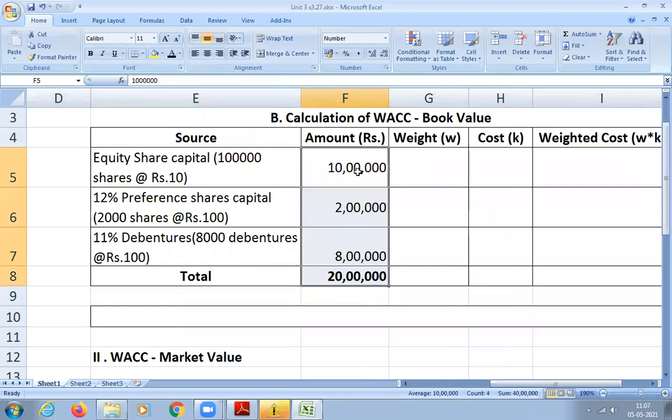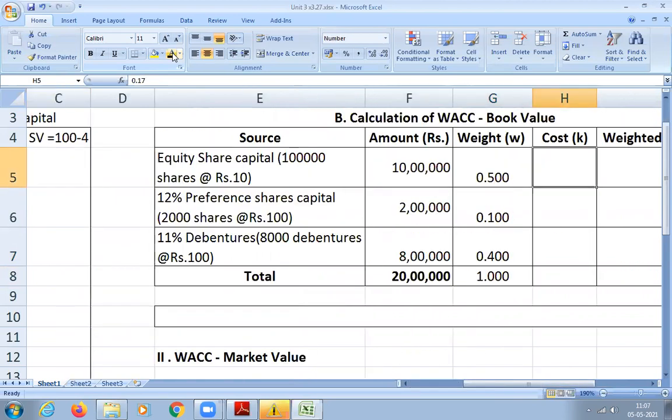Then calculate the weights now. 10 lakhs divided by 20 lakhs is 0.5. Next, 2 lakhs divided by 20 lakhs is 0.1. Next, 0.4. Total is 1. We have already done the calculation of cost, so we will just write the same cost.